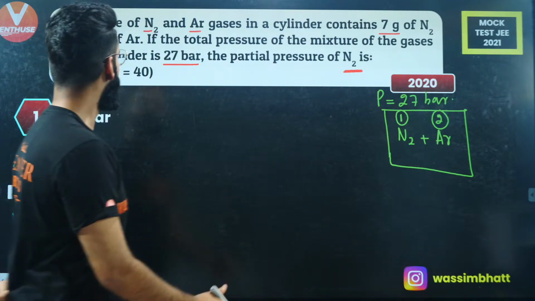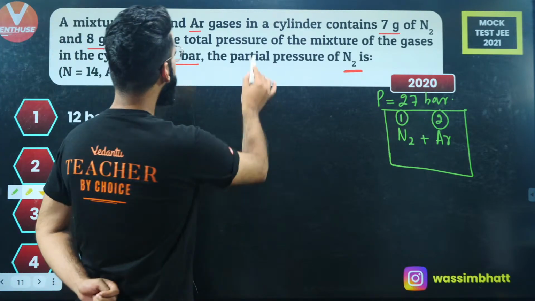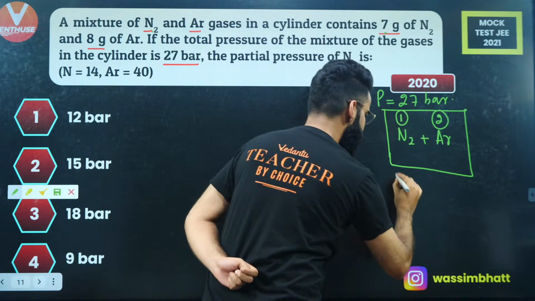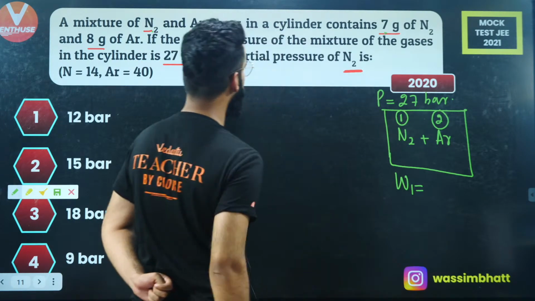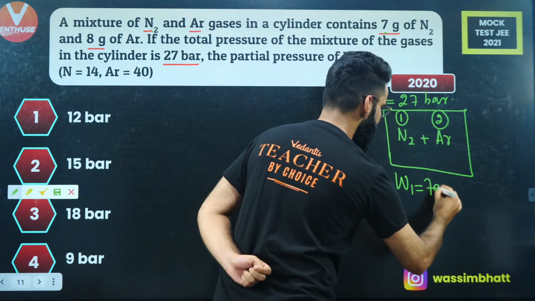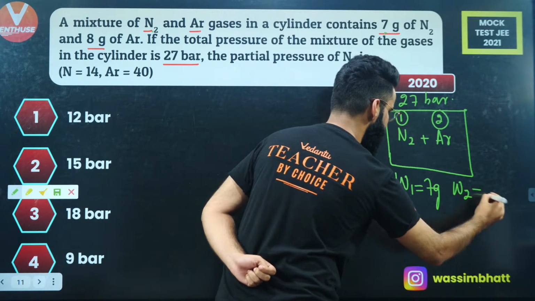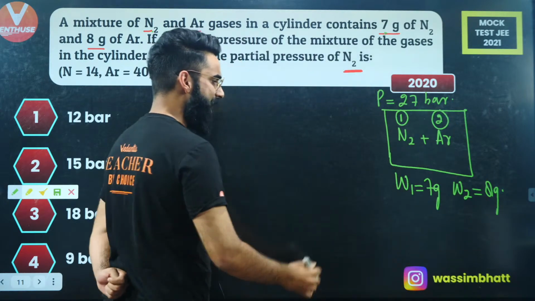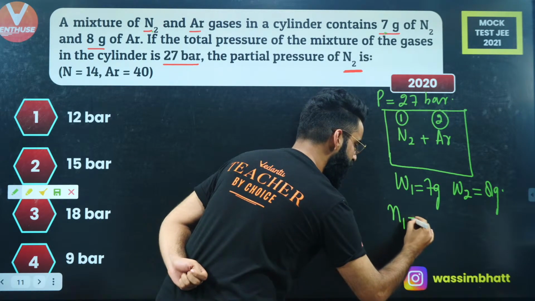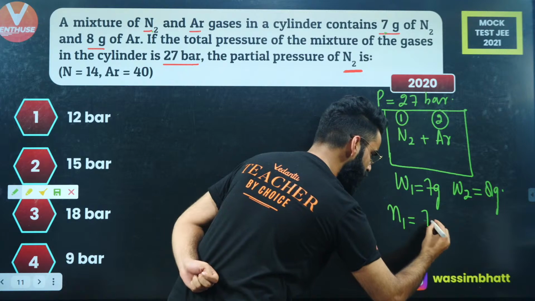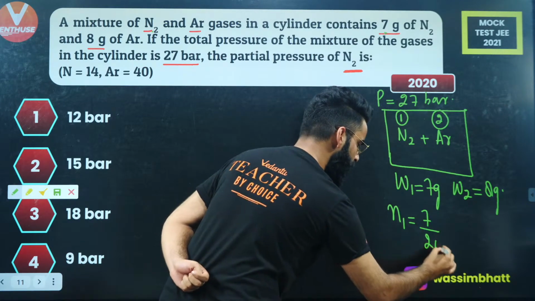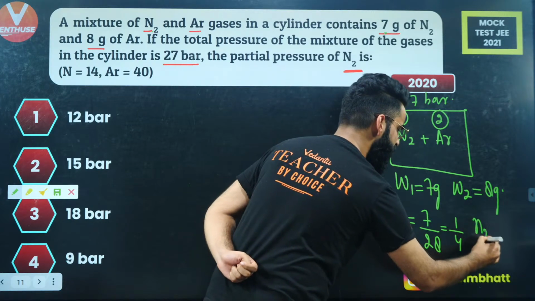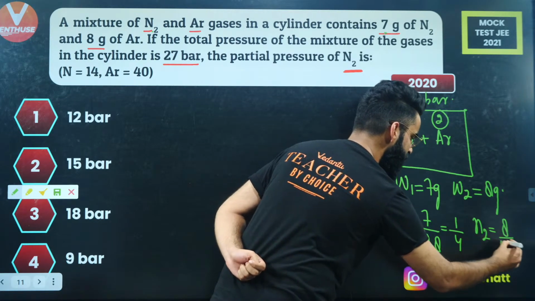At the same time, a few more parameters are given to us. I'm given the mass of nitrogen and the mass of argon. The mass of nitrogen in the container, which I'm representing by W1, is given as 7 grams, and the mass of argon in the container, which I'm representing by W2, is given as 8 grams. First of all, I'll calculate the number of moles of N2 in the container, which is equal to mass of N2 divided by molar mass of N2, which is 28 grams per mole. The value comes out to be 1 by 4. Similarly, the number of moles of argon is equal to mass of argon divided by molar mass of argon.